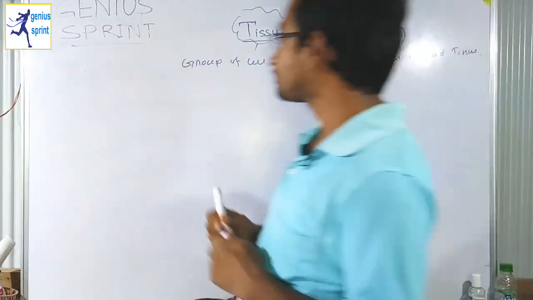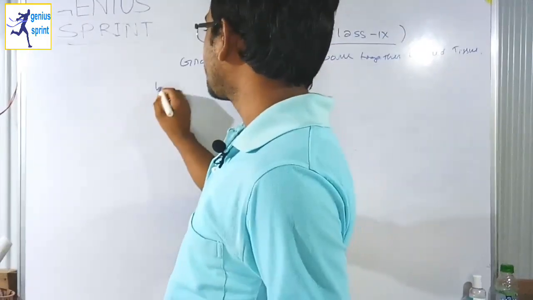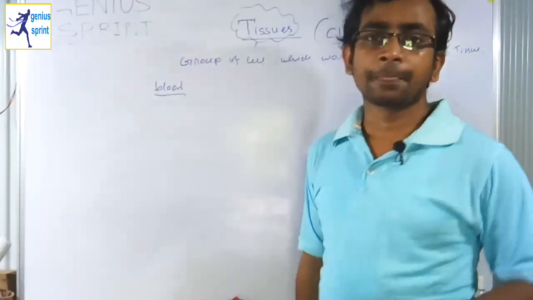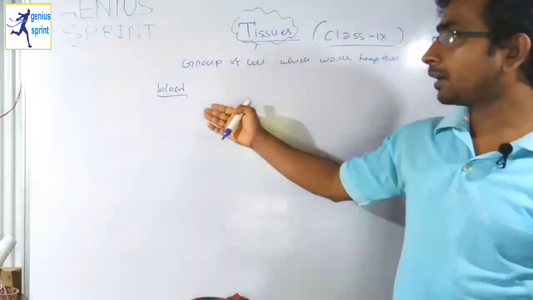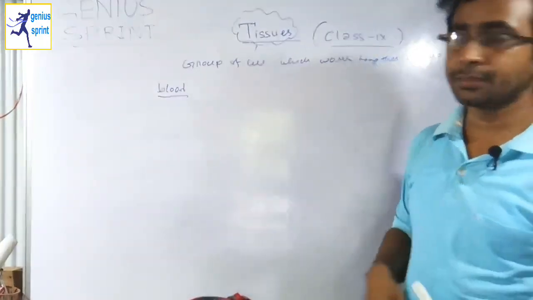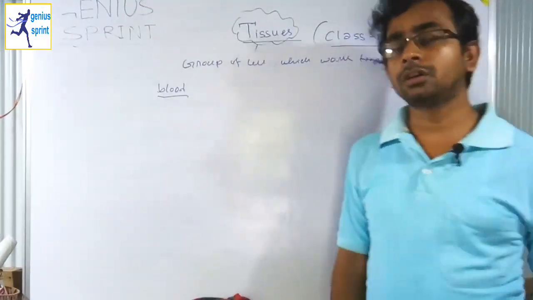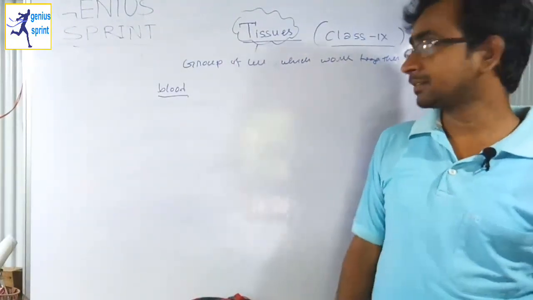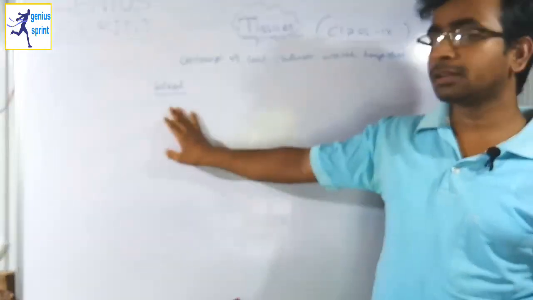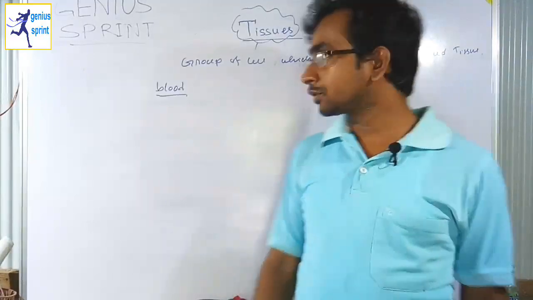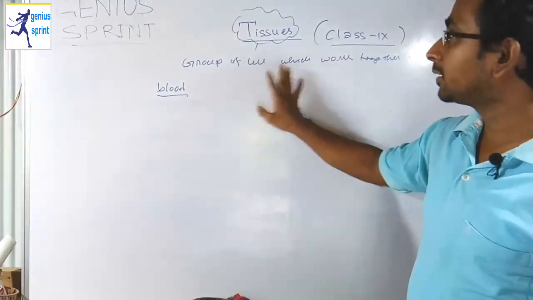For example, blood is also a tissue. Here the origin of the blood is not from a particular point. That means the blood can originate from different places, like bone marrow, liver, etc., but they work for a particular thing. All these blood cells work together for one purpose. So for that reason blood is a tissue.